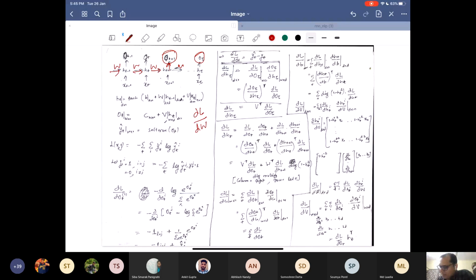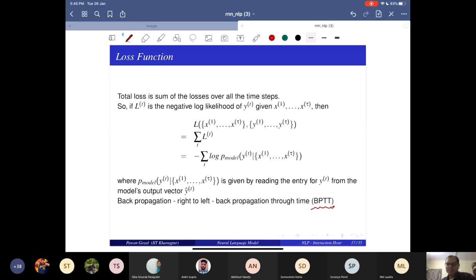So similarly, this dL over dU happens over all the time steps, so you have to add over all the time steps. This is the only difficulty. If I were actually doing a deep learning course, I would have done that derivation, and if people are interested, I can do it, but it will take time. So I'm just saying this is backpropagation through time. It is slightly different from backpropagation, and this is all you need to know right now. So there is a way you can do backpropagation.